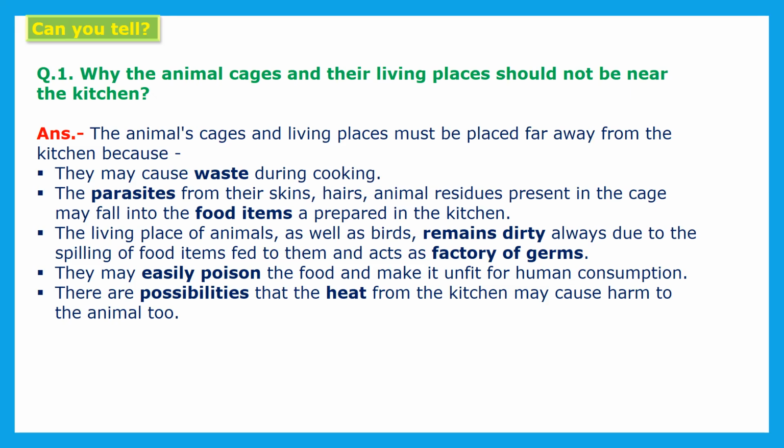Now let us see questions. Can you tell why the animal cage and their living places should not be near the kitchen? The animal's cage and living places must be placed far away from the kitchen because they may cause waste during cooking. There are also parasites on the animal's skin and hair, and animal residues are present in the cage, and they may fall into the food items prepared in the kitchen.